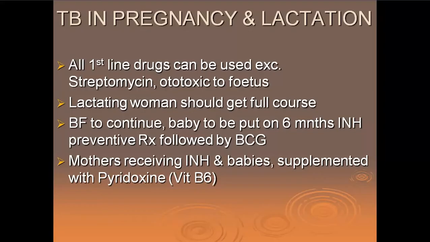Mothers receiving INH and babies are also supplemented with vitamin B6. Please remember, don't give streptomycin. Breastfeeding should continue. And mothers receiving INH because of tuberculosis, and babies, they both should be supplemented with pyridoxine.